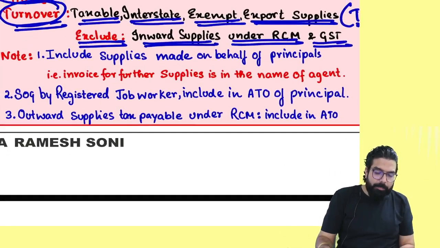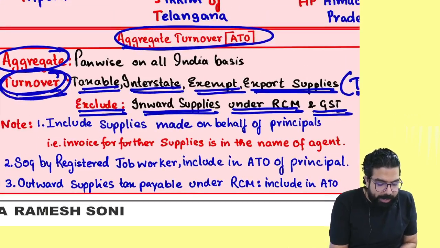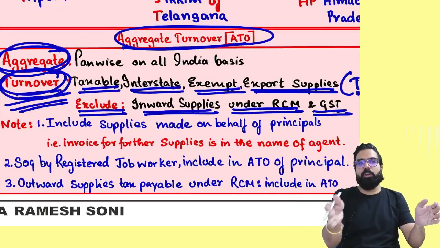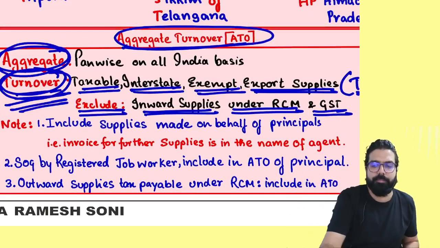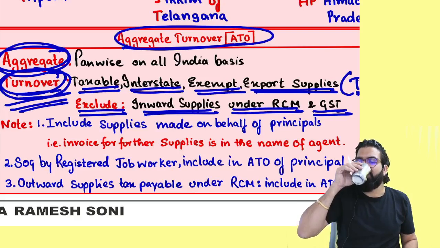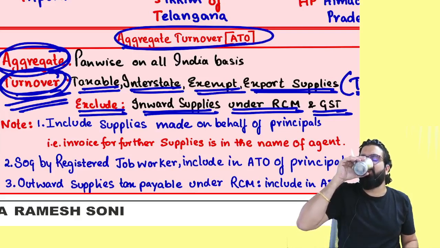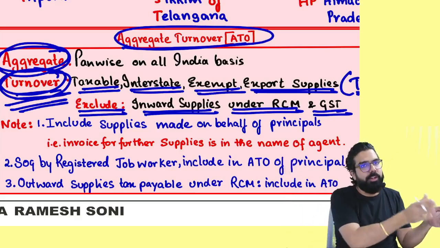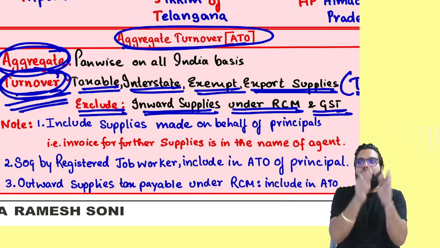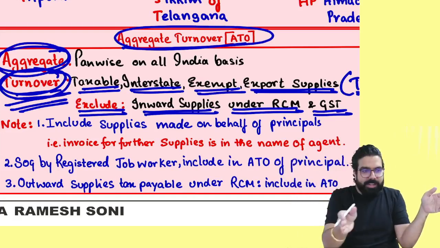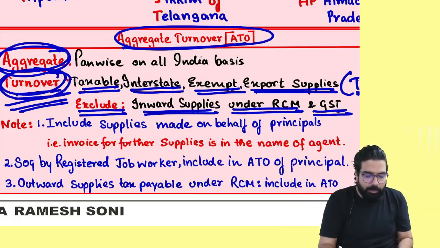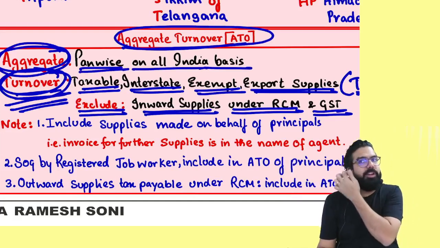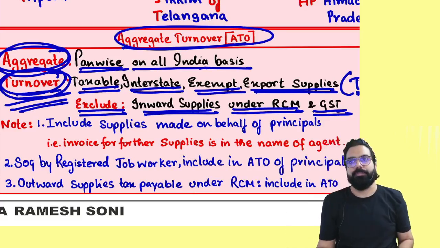Next, always remember one thing, this turnover should be aggregate. Aggregate means you take every state's turnover. Turnover, turnover, turnover, turnover, add it. Under my PAN number, whichever state may have registration, add it and it will become what? It is PAN wise, all India basis. The turnover is known as aggregate turnover.